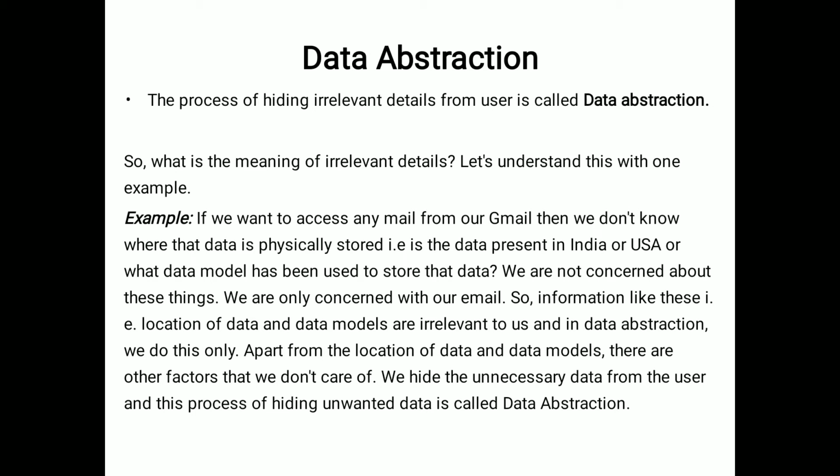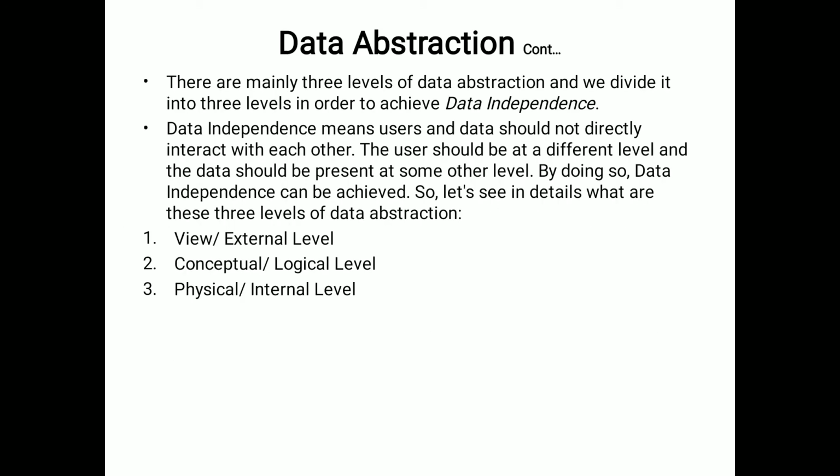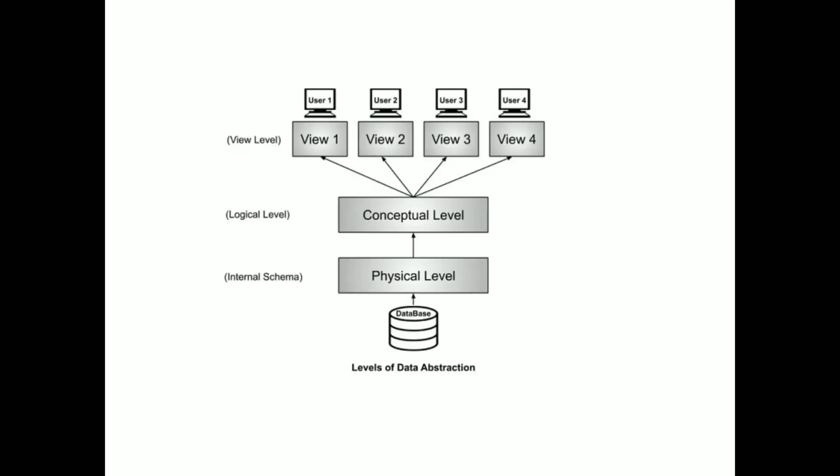This process of hiding unwanted data is called data abstraction. Within data abstraction, there are three levels, and we divide it into three levels in order to achieve data independence. Data independence means users and data should not directly interact with each other. The user should be at a different level, and data should be present on some other level. By doing this, data independence can be achieved. You can view the data in the view level or external level, conceptual level or logical level, and physical level or internal level. So see the diagram of the levels of abstraction.